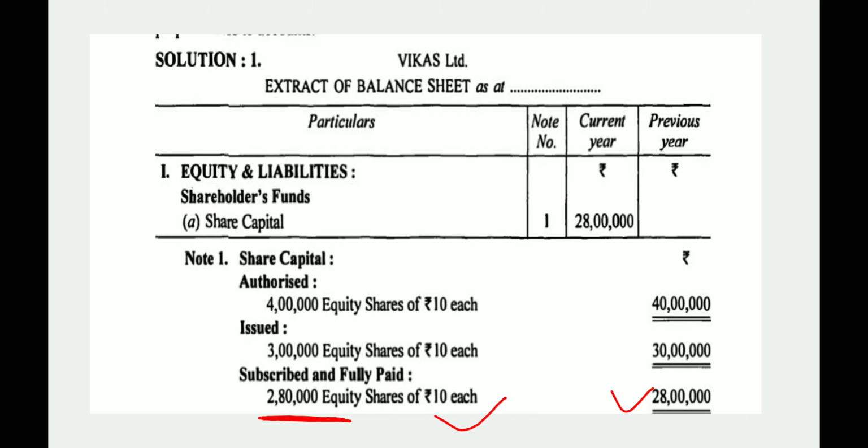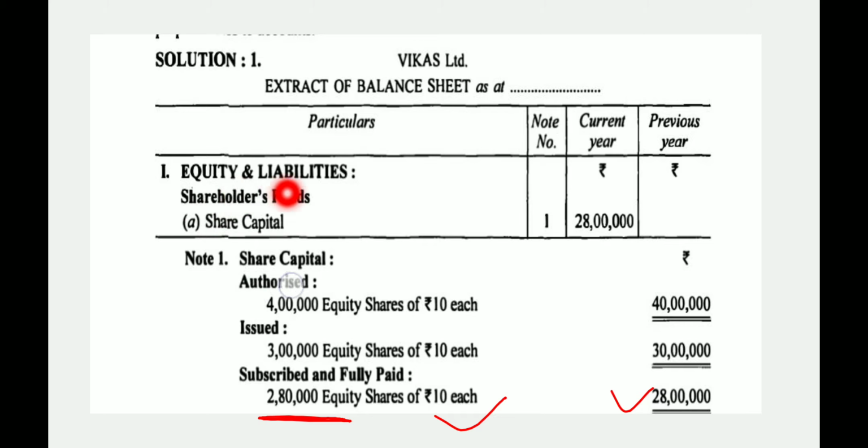And how do you show this in the balance sheet? You have to mention it in the current year column of the balance sheet. You have to know the format of the balance sheet. First of all, the organization name and extract of balance sheet as at, you have to put the date and year here. In the head of equity and liabilities, the first and foremost head is shareholders' funds, because it is shares.